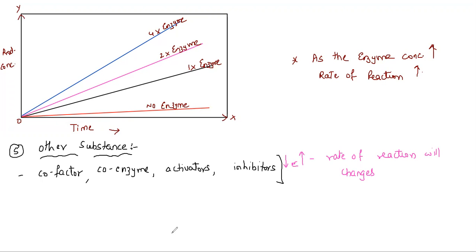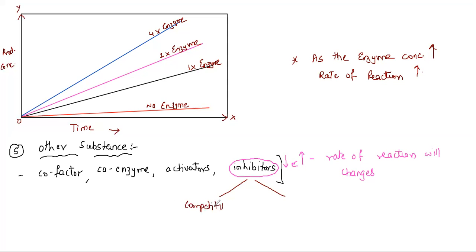Let's understand inhibitors, they are going to play a very important role here. Students, you need to understand there are two types of inhibitors. The first type is the competitive inhibitor.